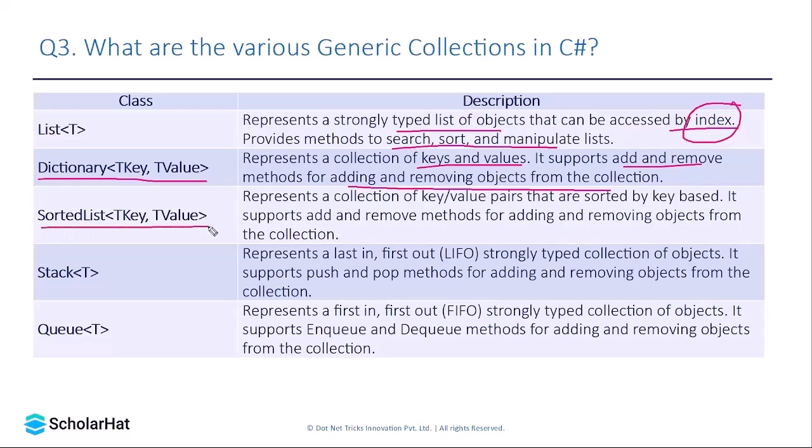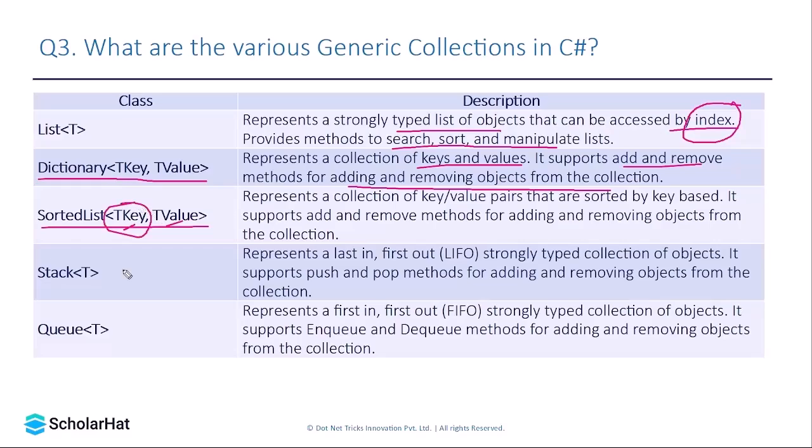The next is sorted list. Again, it takes a key value pair to store the value, but the only difference is that in a sorted list, it would be inserted in a sorted format based on the value of the key.